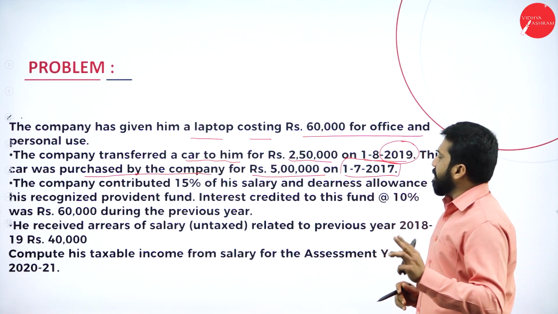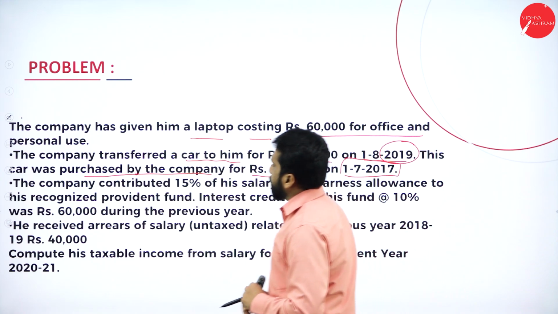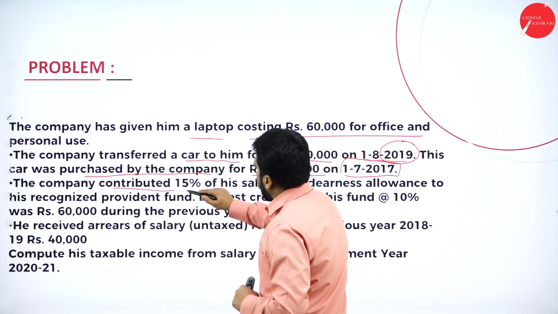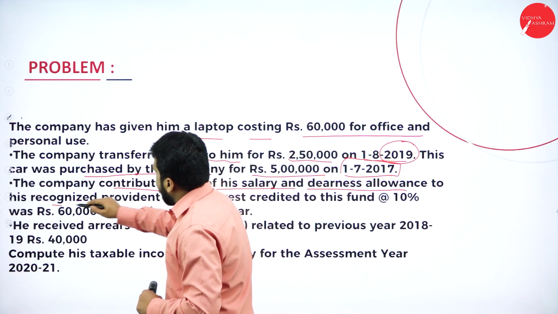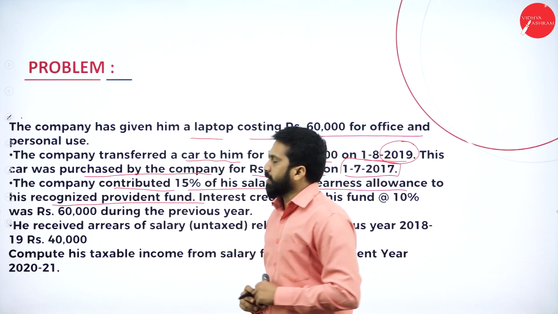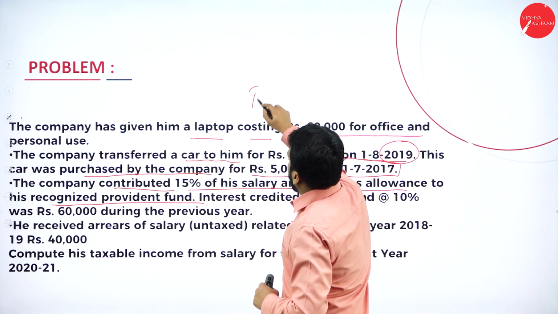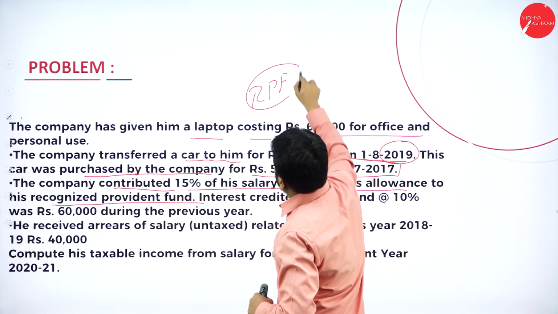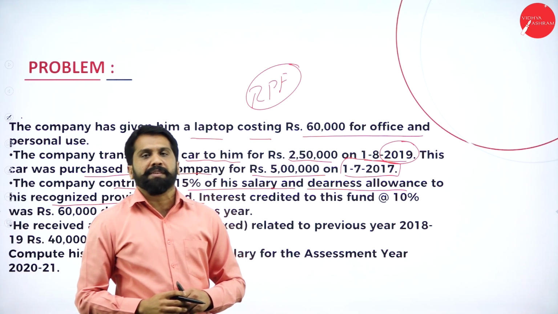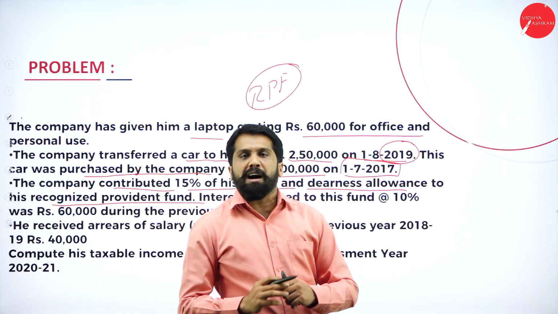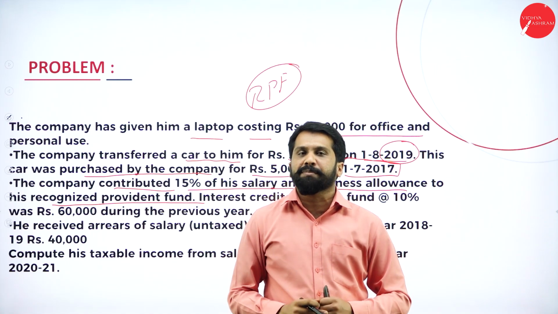2019. So it is almost 2 years old. Now, once it is done, the company contributed 15% of his salary and Dearness Allowance to his recognized provident fund. Recognized provident fund, we call it RPF. Now, as per our concept, how much is exempted for RPF? Yes, RPF up to 12% of salary plus DA is exempted.